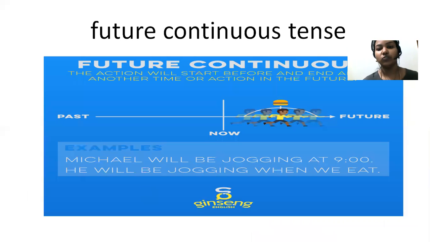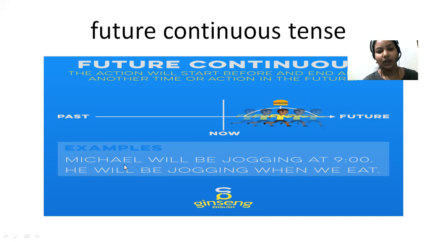Okay, let's move on to future continuous tense. So here in future continuous tense, this is past and this is present and future action. In future, we need to continue some work. For example, Michael will be jogging at 9. The action is going to start in future and it is going to end in future after some time. So this is also a continuous process. That's why we are calling it future continuous.